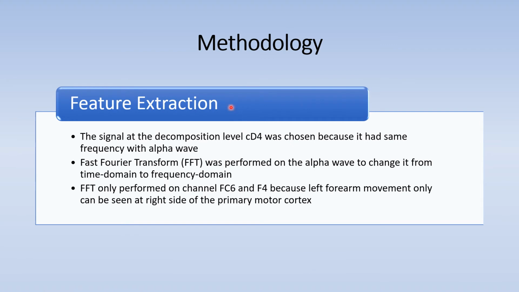Next, the feature extraction. The signal at the decomposition level CD4 was chosen to use in this project because it had similar frequency with alpha wave. Fast Fourier transform (FFT) was performed on the alpha wave to change it from time domain to frequency domain. FFT was only performed on channels FC6 and F4 because left forearm movement can only be seen at the right side of the primary motor cortex.